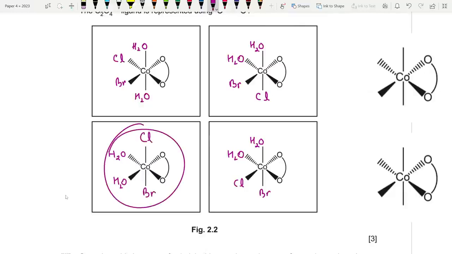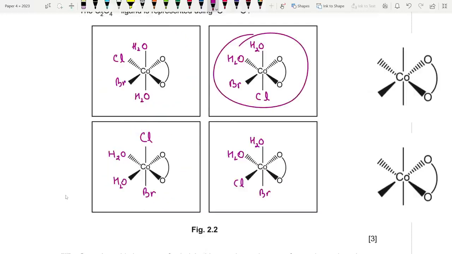Okay, similarly, if you exchange the positions of bromine and chlorine here, it won't really make a difference. It's the same isomer. But in this case, why does it make a difference? Because the dipoles will be different. Check this. Here there will be one kind of dipole, but here there will be another kind of dipole. That's why these are actually unique. But on the other hand, here the dipole is fixed.